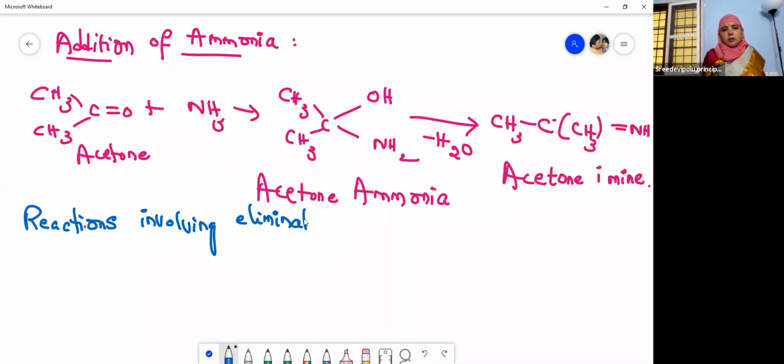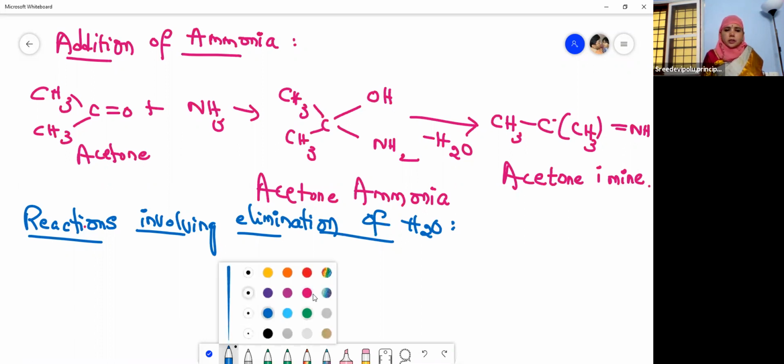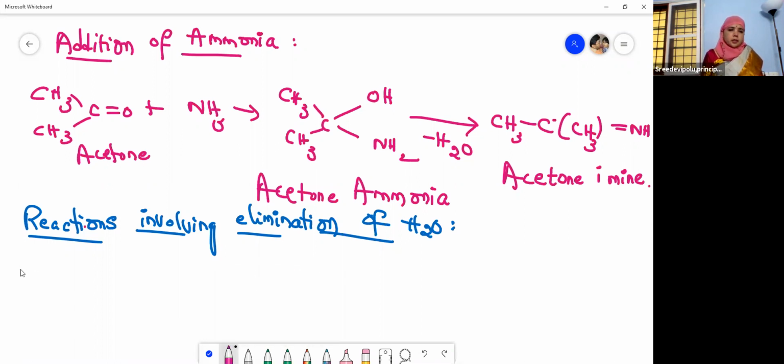Let us see these reactions. Hope you are following the previous sessions also, because there is a lot of link between the sessions and the topics, children. Hope you have understood the point here. So acetone reacts with